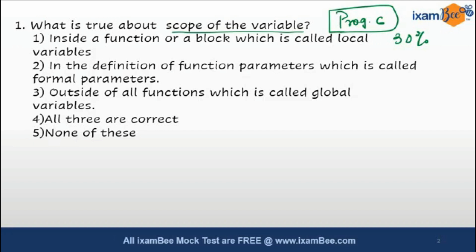So which of these is actually correct? Our answer will be option number 4, that is, all 3 statements are correct. This one holds true for your local scope. This one is actually the passed by value or passed by reference thing, and this particular thing is related to your global scope. So all these 3 are true, and our answer here will be option number 4, that all of these are correct. So this was our first question for the day.